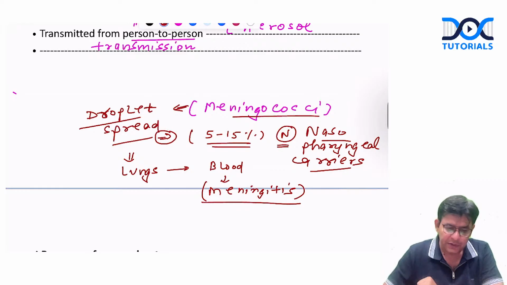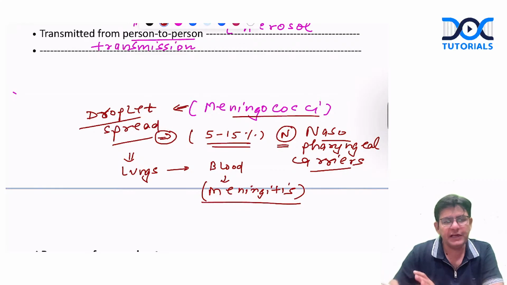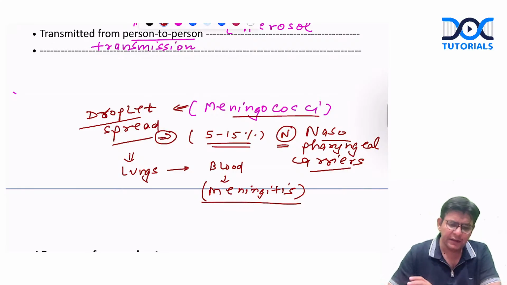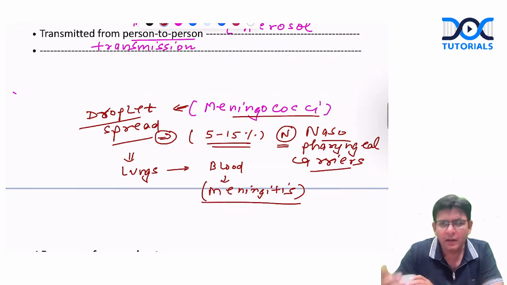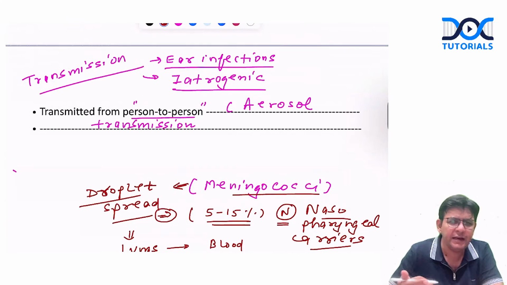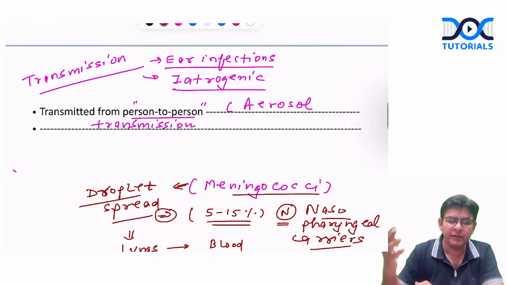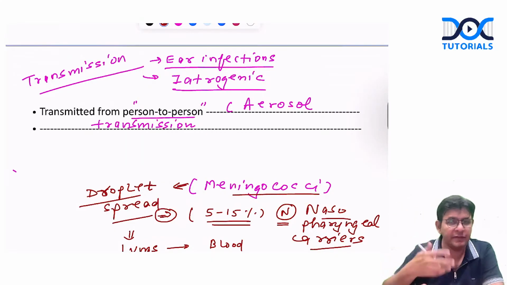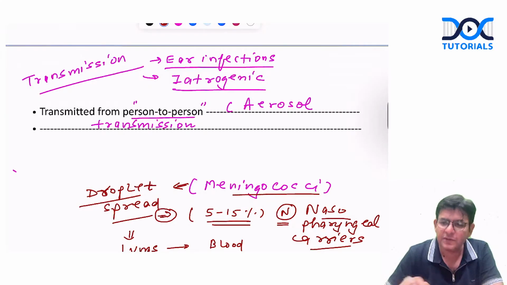Is it fine? So this is the way by which the infection happens. The transmission happens either by iatrogenic means, through some intervention done by the doctor, or from local infections that have gained access to the bloodstream and from the bloodstream go to the meninges. They are capable of crossing the blood-brain barrier, and that's why they have gone into the brain also.